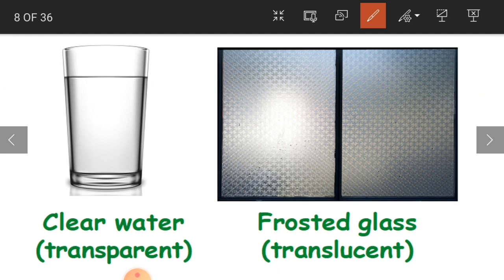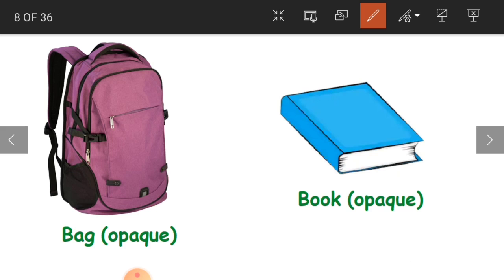Clear, children? And now see here, picture, clear water. If you just put anything in this water, you can see it very clearly. And this is frosted glass. See here, this glass will block the light. Partially it is going to block the light. It does not allow the light to pass through it completely. So we will not be able to see what is happening on the other side, the opposite side. Clear, children? This is called a translucent material.